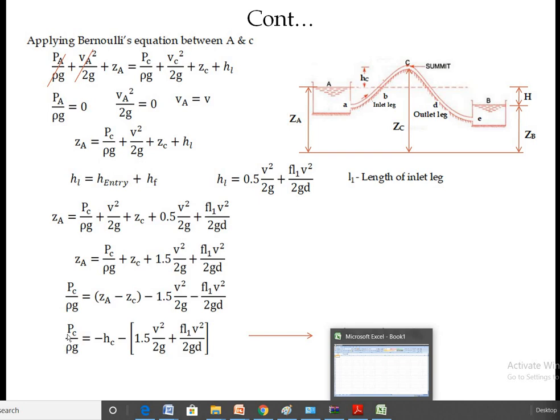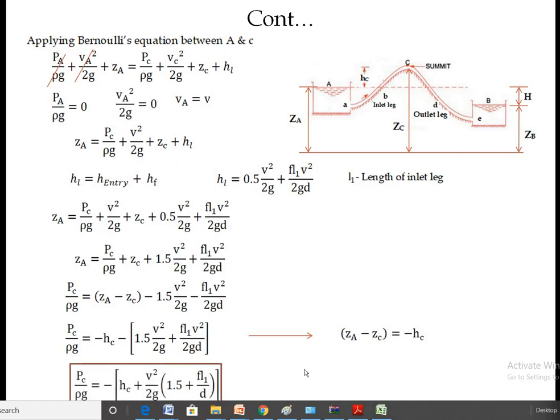Here we can see that PC by rho g equals minus HC, that is ZA minus ZC. ZC is greater than ZA, therefore this HC is minus. So minus HC, and we have taken the rest in this bracket: 1.5 V square upon 2g plus f L1 V square upon 2gD.